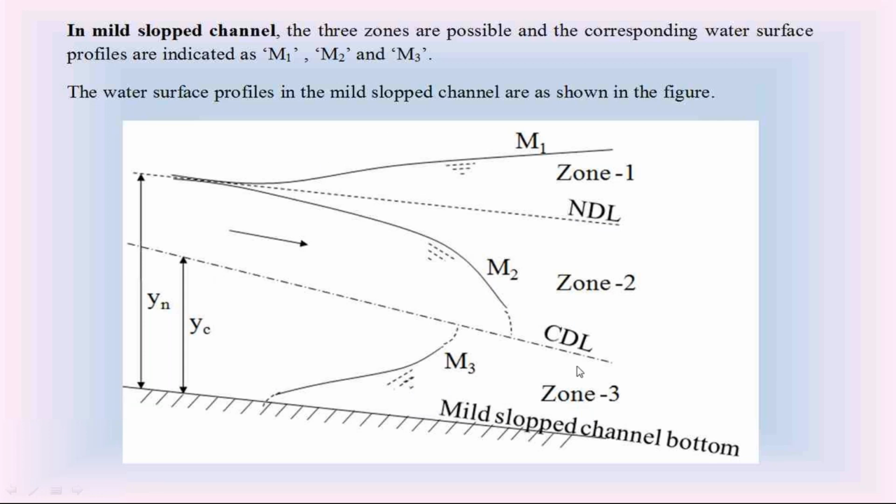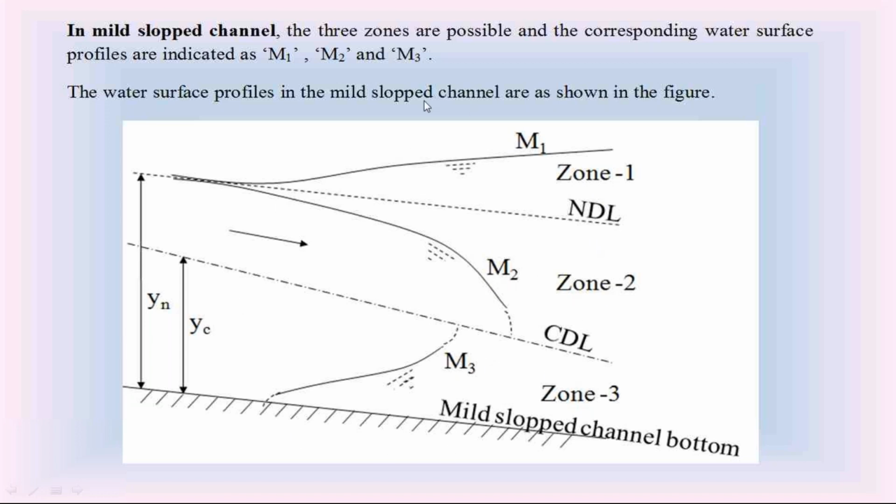Please everyone focus on this diagram of the mild slope channel bottom. Observe this M1 curve, M2 curve, M3 curve in that mild slope channel bottom. This is the water surface profile in the open channel. In zone 1, M1 curve; zone 2, M2 curve; zone 3, M3 curve.